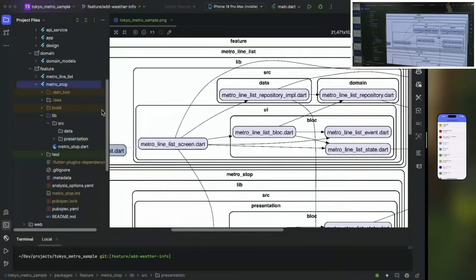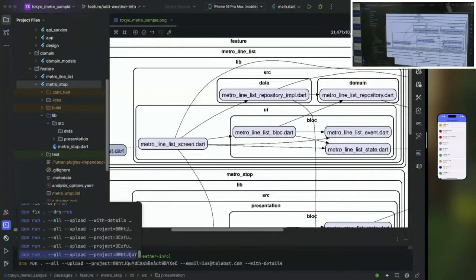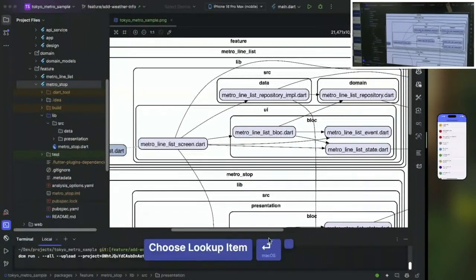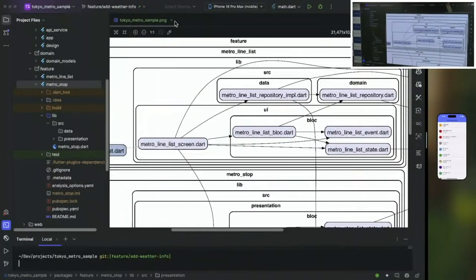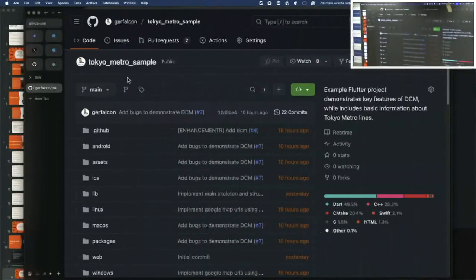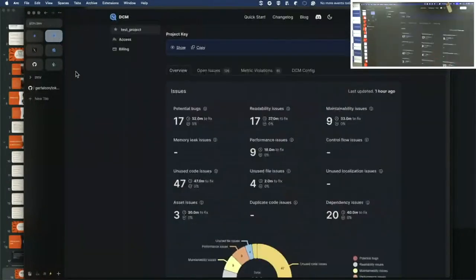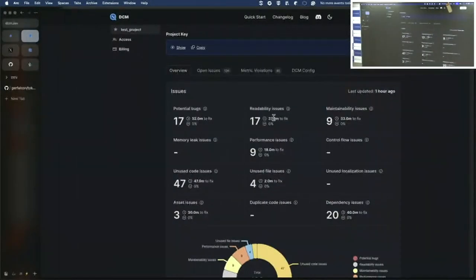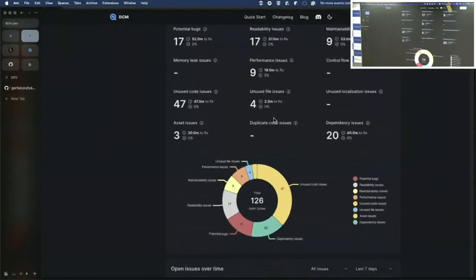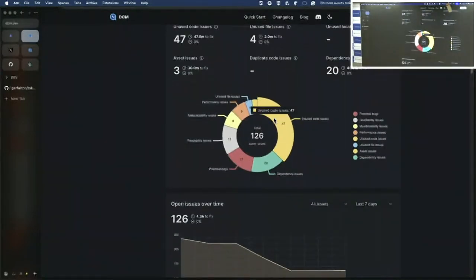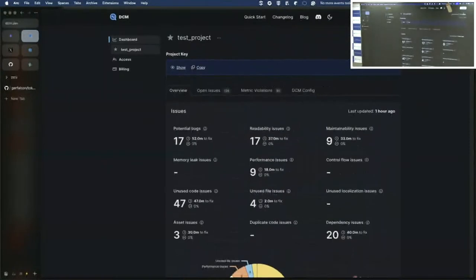But let's go to the violations, and let's see which categories we should pick up. For that, there is a command, which is DCM run all upload. What I uploaded is basically all of the violations, which we can start looking at and pick up. Where these violations are collected can be found in one of the latest features of DCM, which is this dashboard. So as you can see, this is a dashboard that I just recently uploaded.